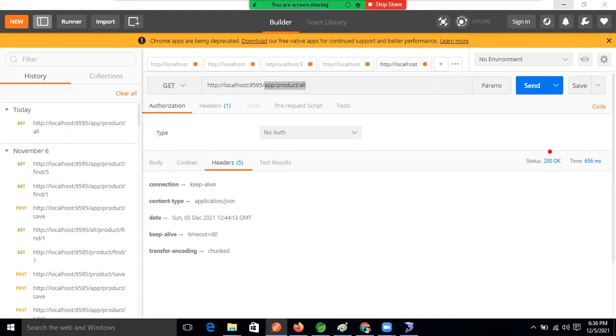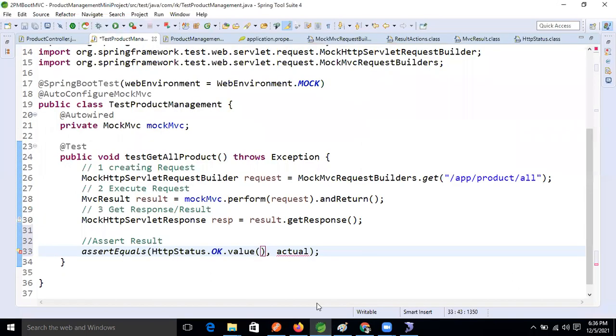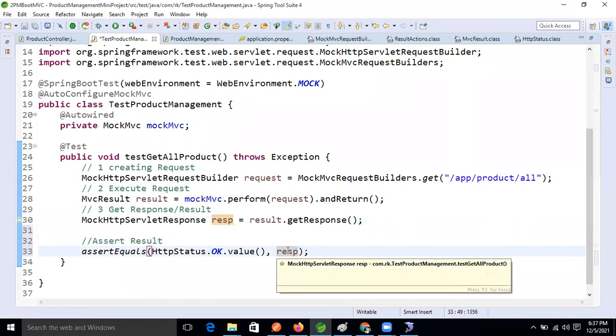First, what will we check now? Status code, guys. Okay, status code. Come inside the application. For that purpose, we want 200, right? Now, the actual value we will get from the HTTP response object. So, what is that response? The actual value we will get here. Dot, what is that? Get content.